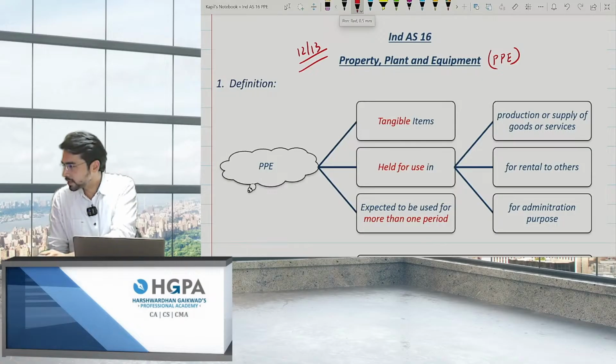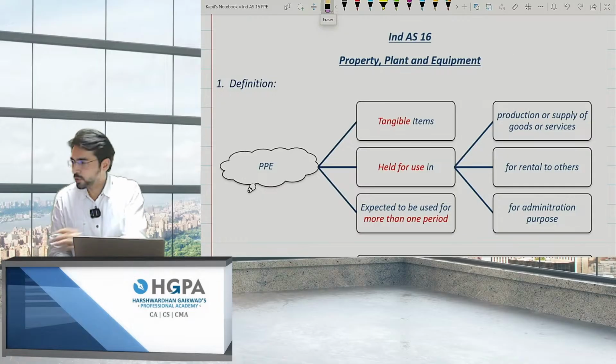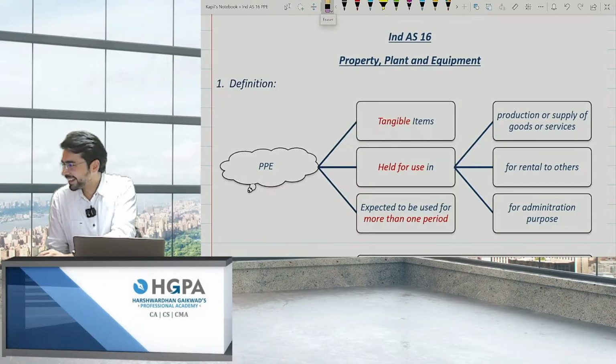Just 1 minute. Vishnu, you'll be getting the notes today itself. Yes, you'll get the notes today itself. Okay, let's start. Not talking about STM now. It's completely for FR now.